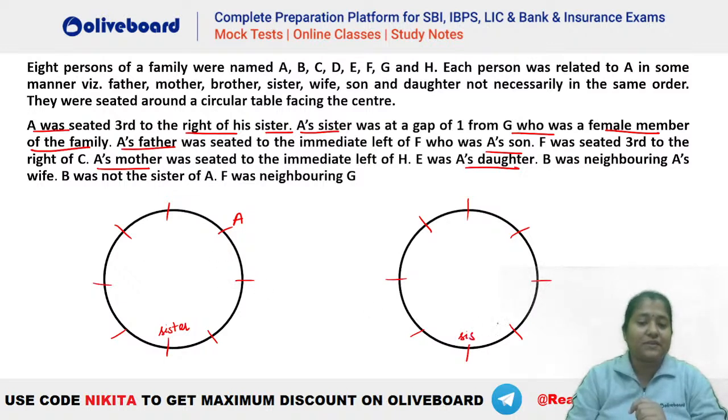So there are two possibilities, right? Let's say this is G here. This is one possibility. Another possibility is this one, right? This can be your G, hai na?